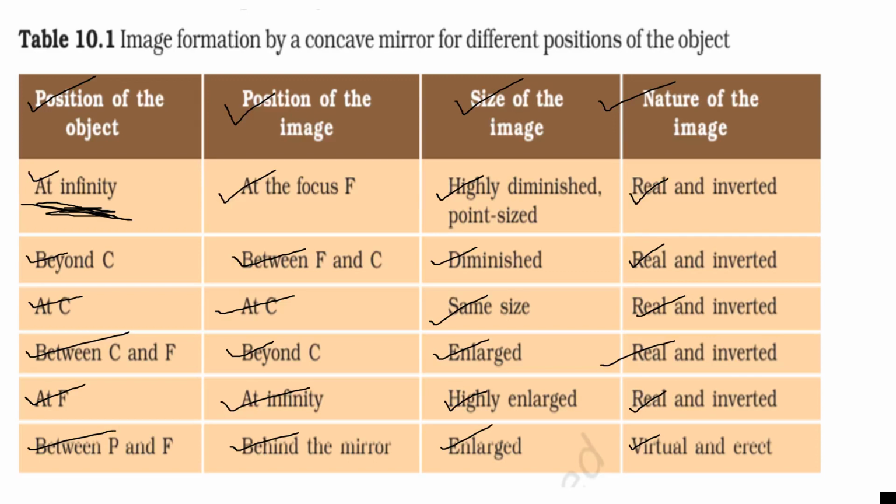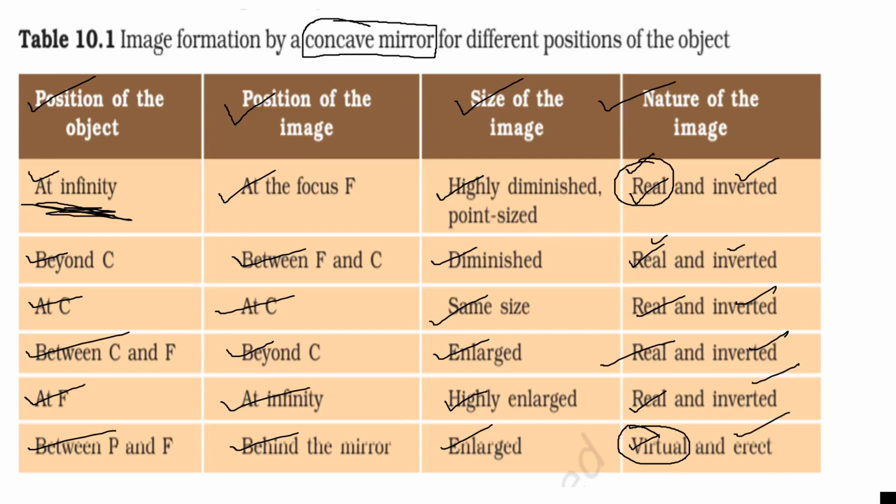Concave mirror can form real image as well as virtual image. Real image is always inverted. As you see here, real image is always inverted and virtual image is always erect. Real image can be taken on the screen. Virtual image cannot be taken on the screen.